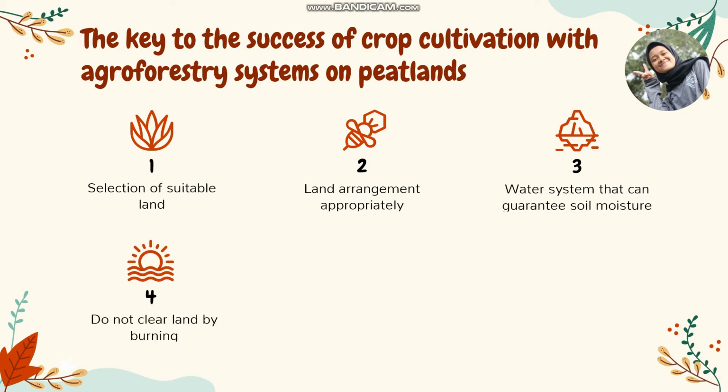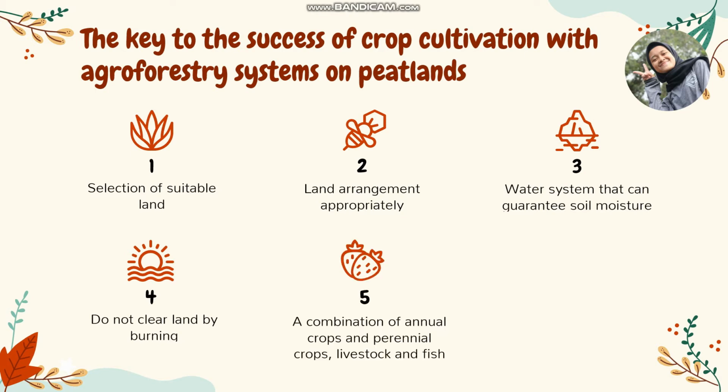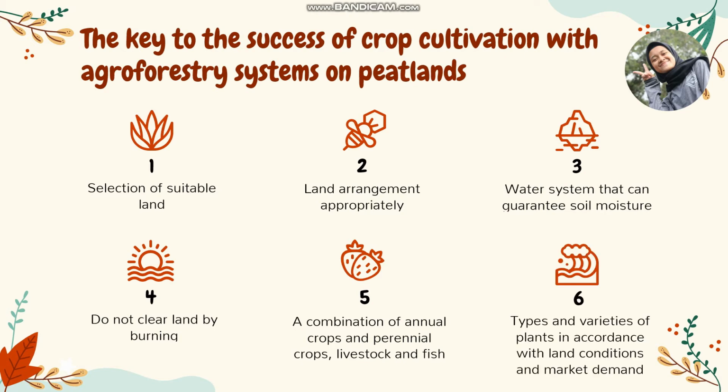Fourth, don't clear land by burning. Fifth, carry out an integrated farming pattern by combining annual crops and perennial crops, livestock, and fish. Sixth, select plant types and varieties in accordance with land condition and market demands.